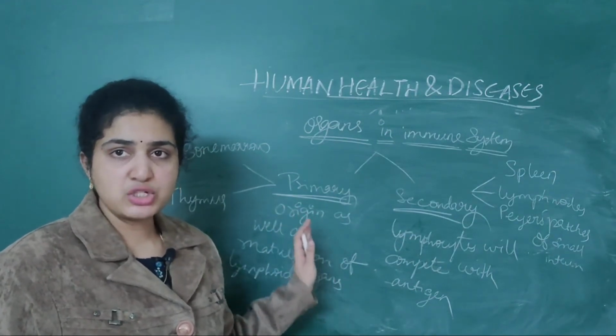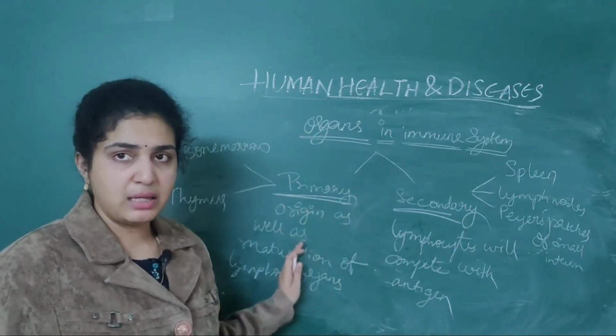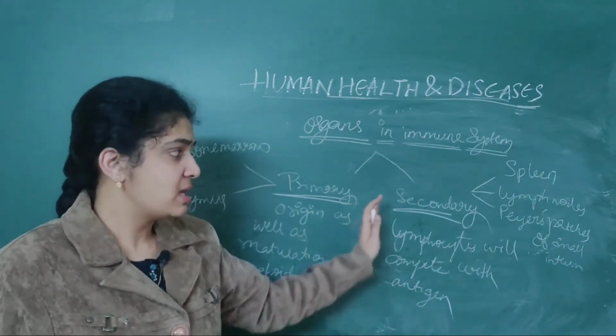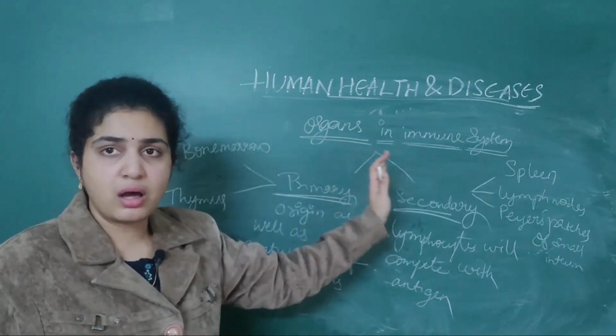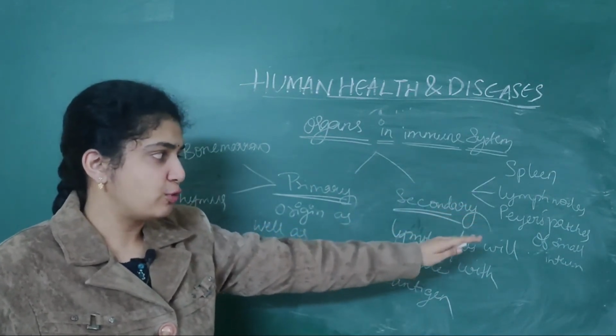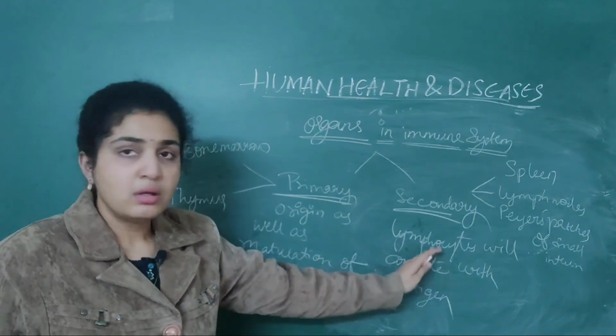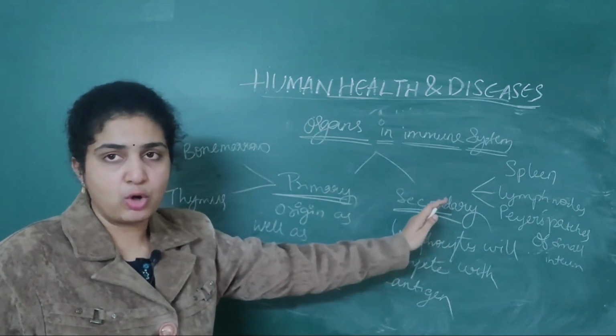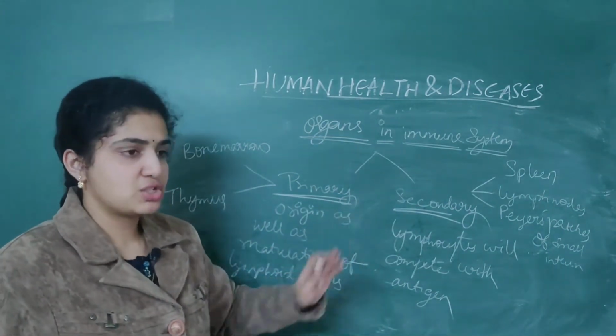So there is a good differentiation between the organs. Primary means where origin and maturation of lymphocytes takes place. Secondary means all these lymphocytes are transferred to organs like spleen, lymph nodes and Peyer's patches, where they compete with the antigens. So this is the main differentiation.